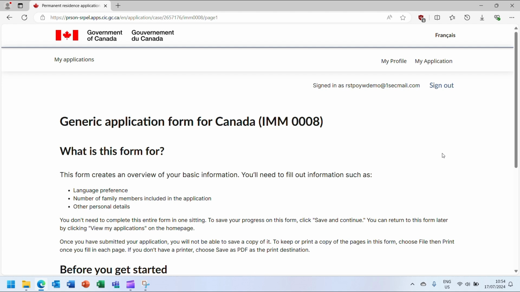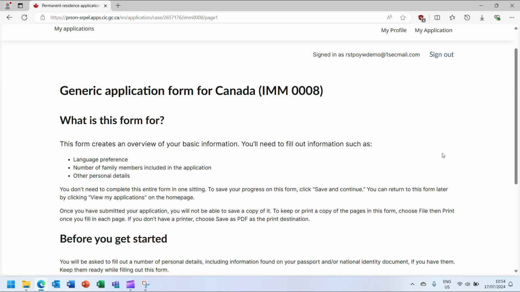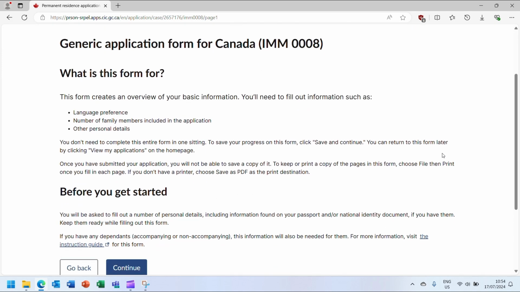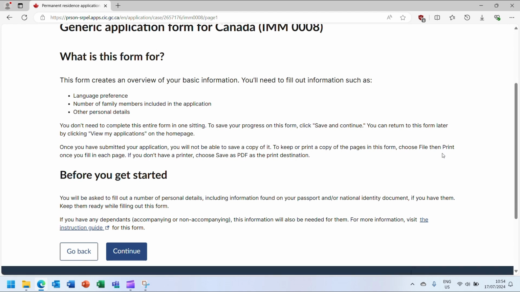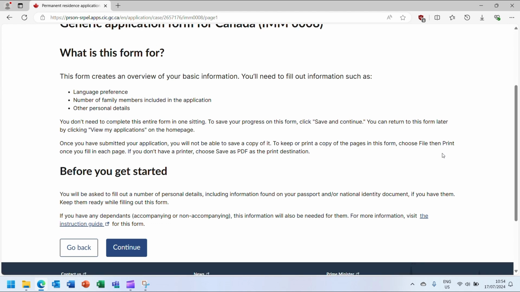After you click the Edit button, you will see some information to read before you proceed to the form. You will have 1 generic application form for Canada per 1-year window application. When you're ready to start completing the form, click the Continue button.